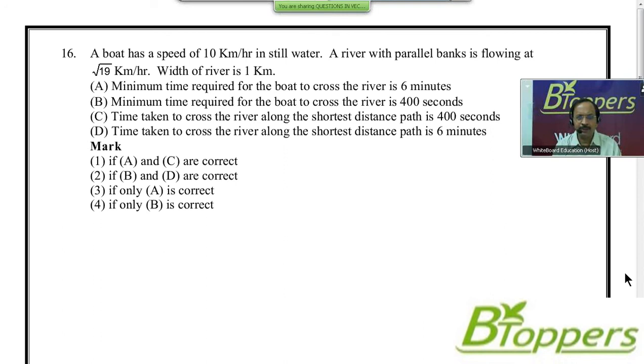That means you have to find the time taken by the boat to cross the river along the shortest distance path, and you also have to find the minimum time required to cross the river. That means it's a combination of two special cases which I have discussed previously. Come on, try it yourself.